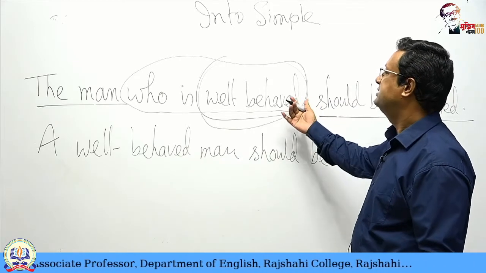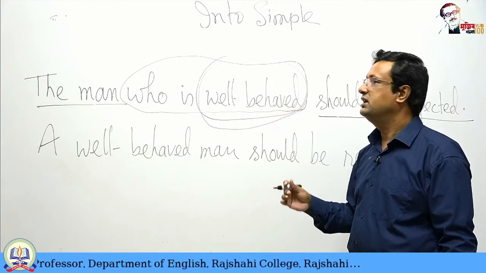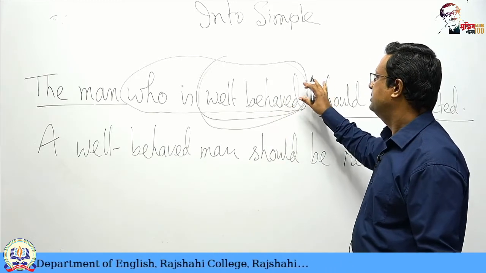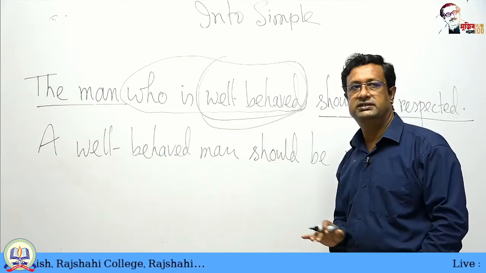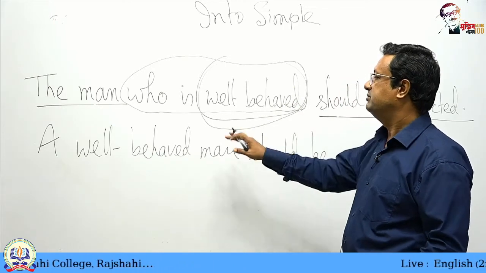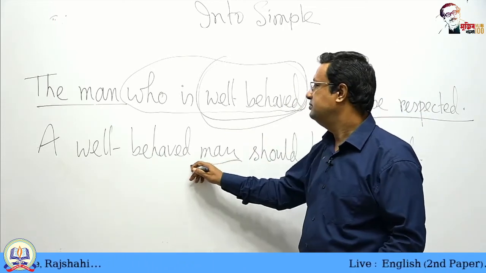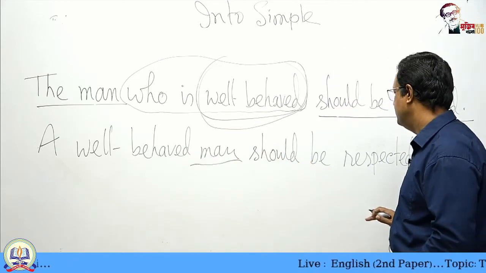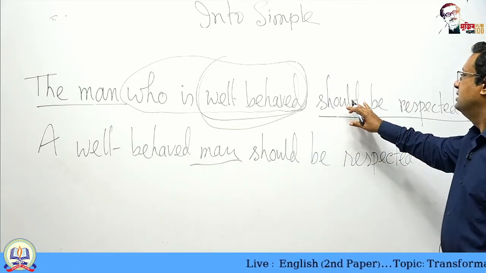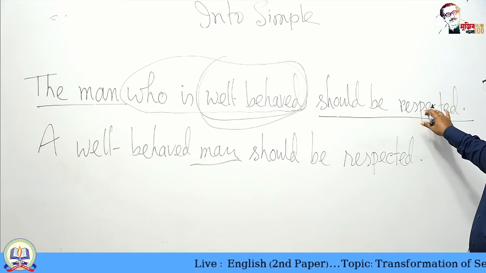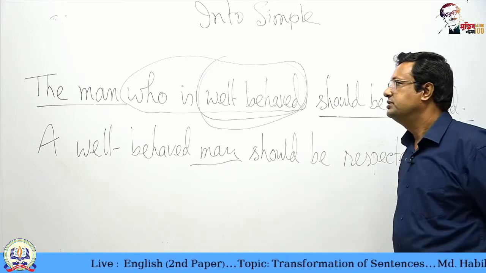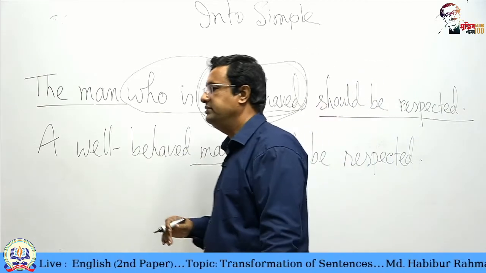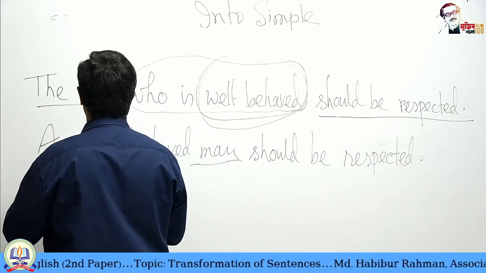So we have got the past participle behaved, and it is used here as an adjective, and we have kept the adjective before the noun man, a well behaved man. Then we have written the predicate of the principal clause. So this is fine. Next sentence.